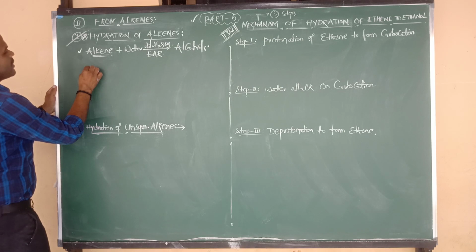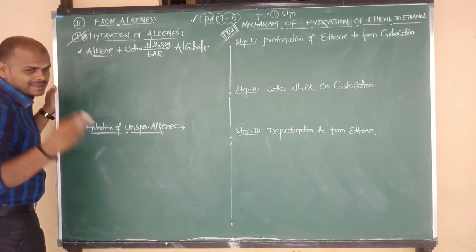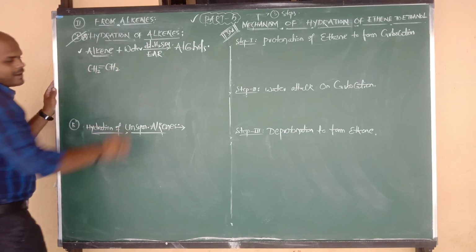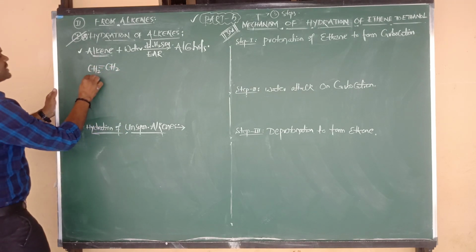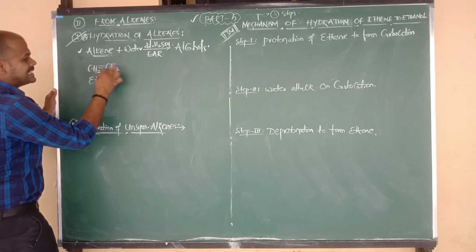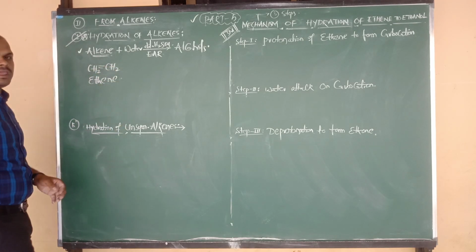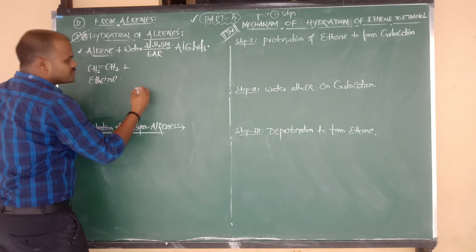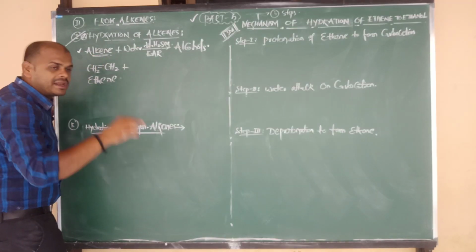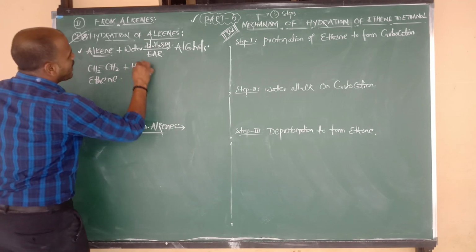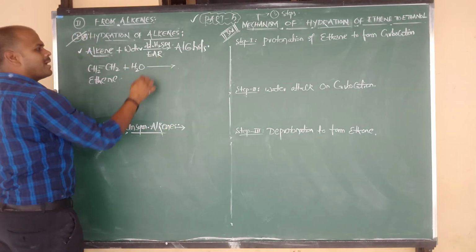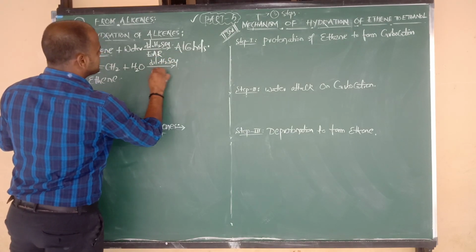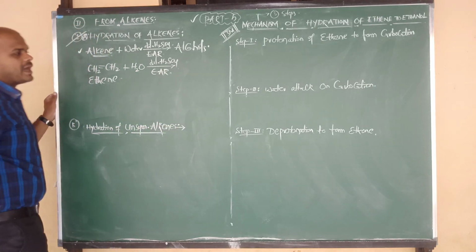Alkene, what is the alkene? Suppose ethene. The 2 carbon alkene is ethene. What is the formula of ethene? CH2=CH2. The 2 carbons give eth, and the double bond gives ene. Example for alkene. In presence of dilute H2SO4, we always do hydration, meaning we add the water molecule. Addition of water takes place in presence of dilute sulfuric acid, and this reaction is an electrophilic addition reaction.